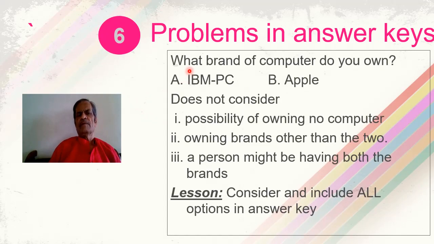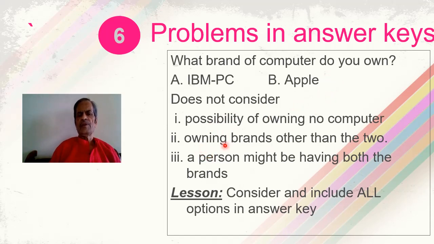See this example, which has got another problem in the answer key. What brand of computer do you own? And the options given are the two brands of the computer. But the keys do not consider the possibility of owning no computer. The person may not be owning any computer at all. It presumes that everybody is owning at least one brand of computer. So that possibility is not considered in the answer key.